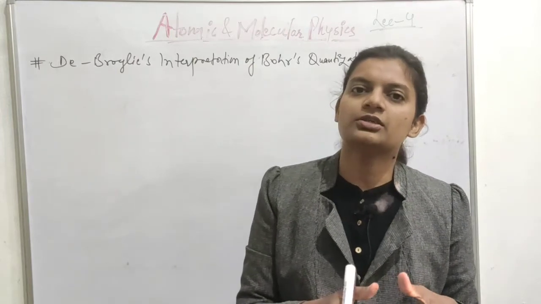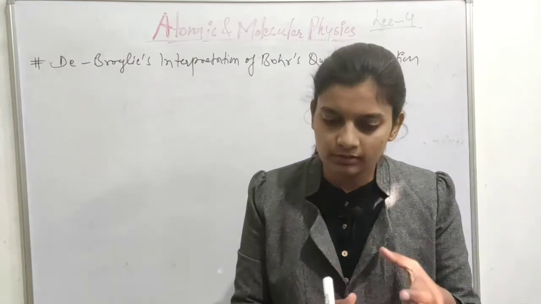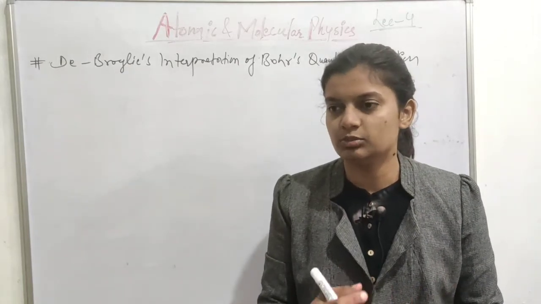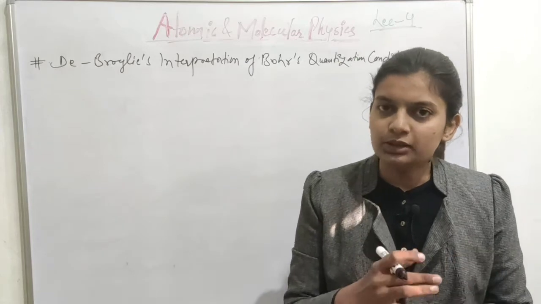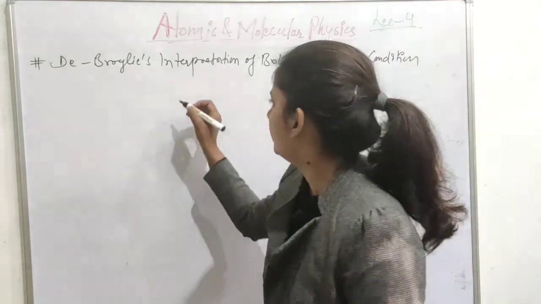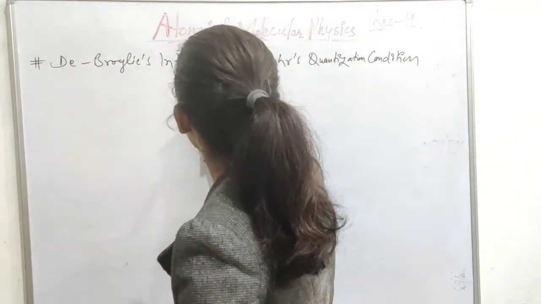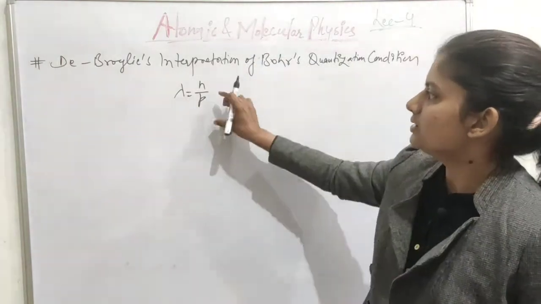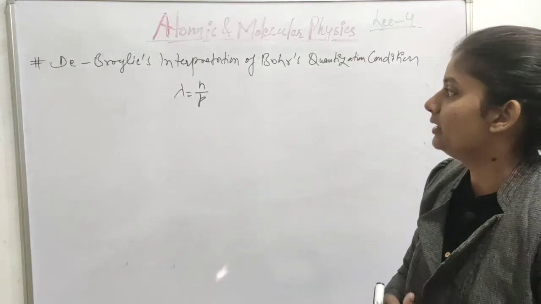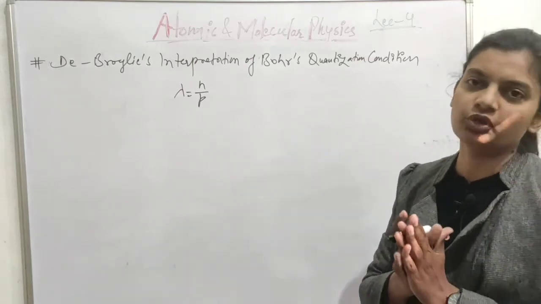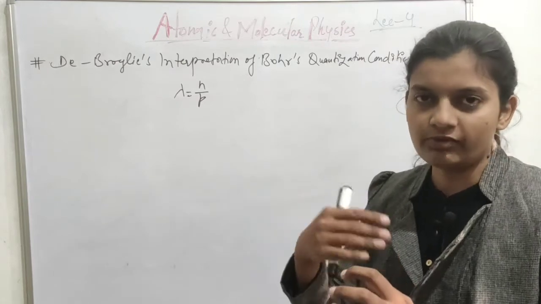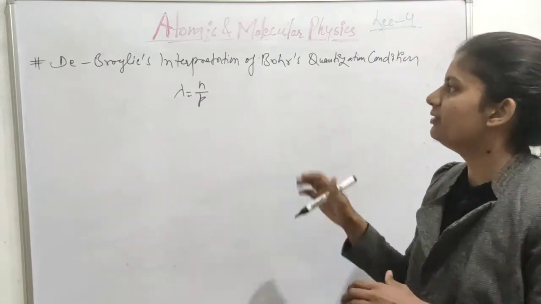He said if there is a wave associated with any particle of mass m moving with velocity v, then the wavelength of that particle will be lambda is equal to h over p, where h is Planck's constant. This is the wavelength.